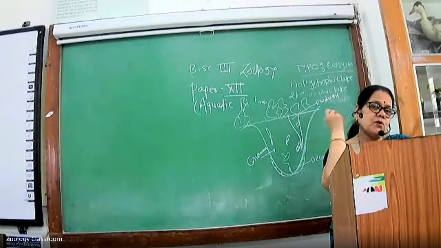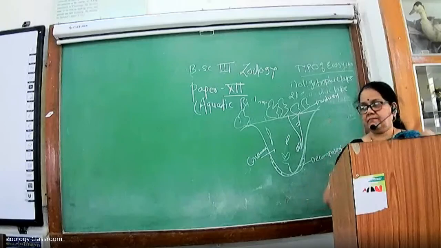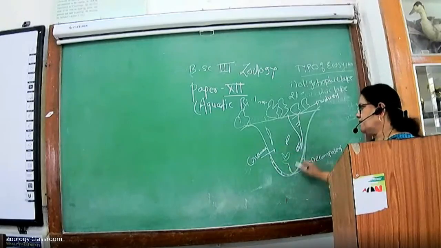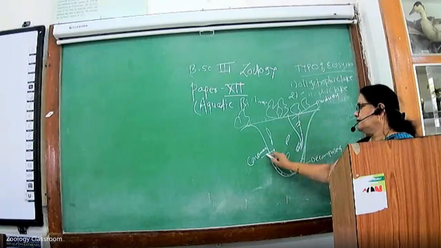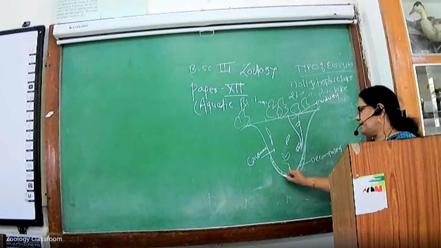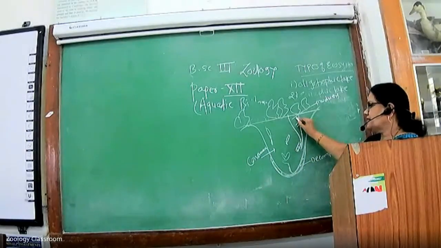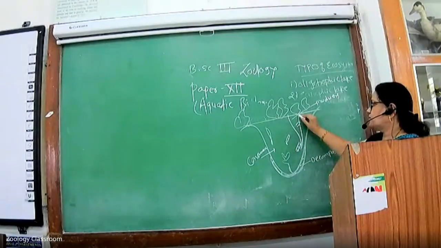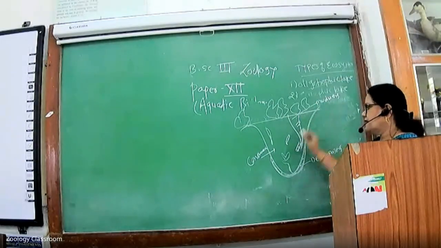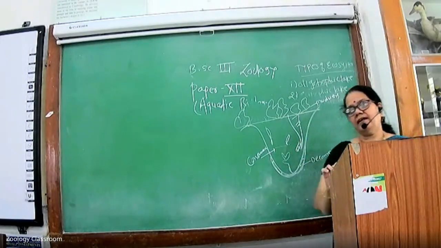The first is the producers, consumers and the decomposers. This is the pond lake, and in that lake, this is the consumers. The decomposers are generally present at the bottom of the lake, the producers are generally present in the top regions of the lake, and the consumers are generally present in the middle part of the lake.